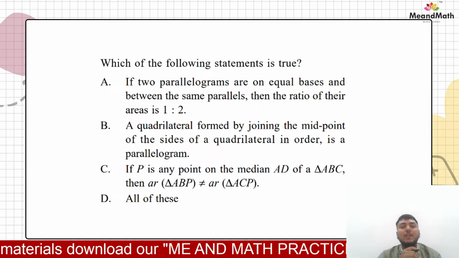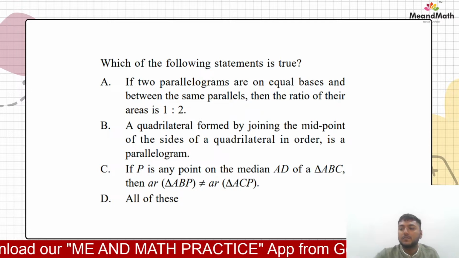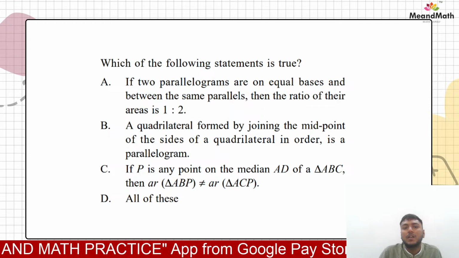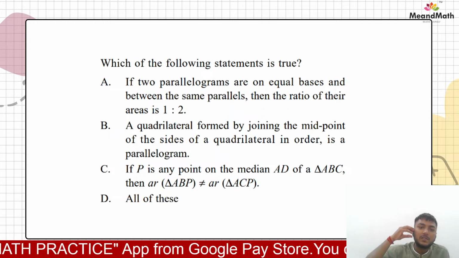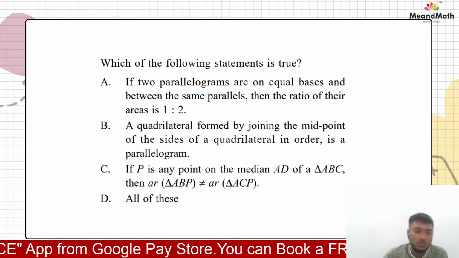So we have to tell whether which of the following statement is true from these. है ना? Which of the following statement is true? If two parallelograms are on equal basis and between the same parallels, then the ratio of their areas is what? 1:2.